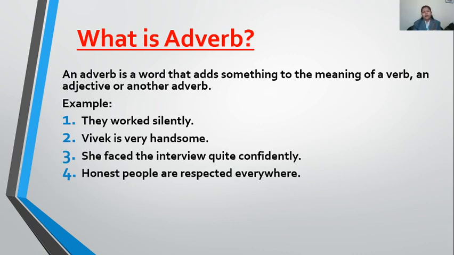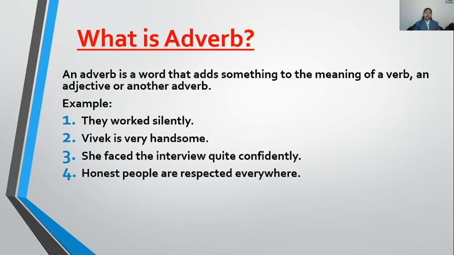You just learn right now that an adverb adds something to the meaning of a verb, an adjective, or another adverb.